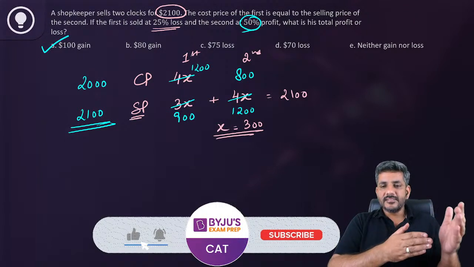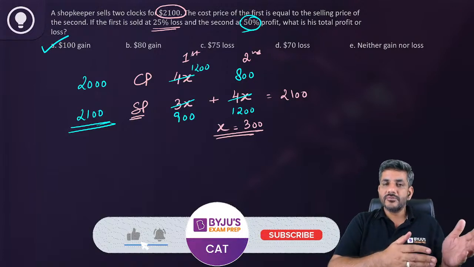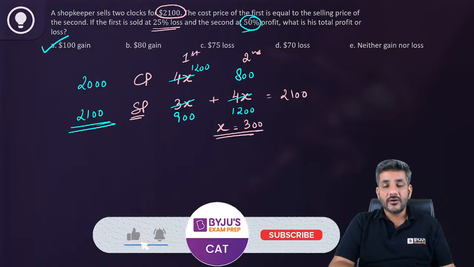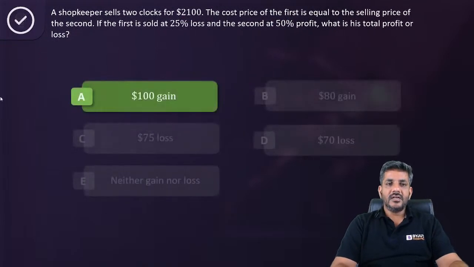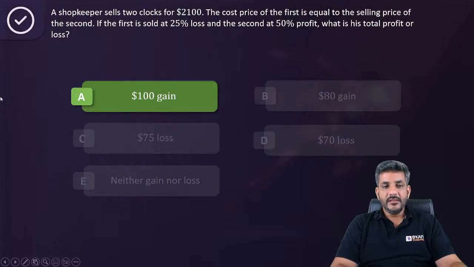So the total selling price is 2100, total cost price is 2000. So net there is $100 gain. That becomes the answer for us. So the answer is $100 gain. That is the answer for the question. ठीक है? चलिए आगे बढ़ते हैं.